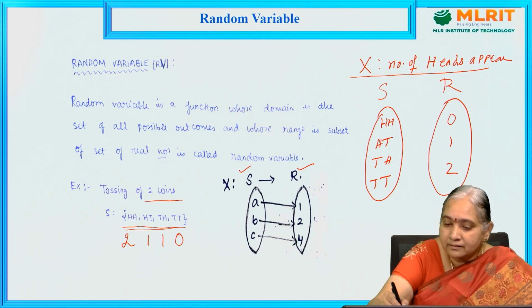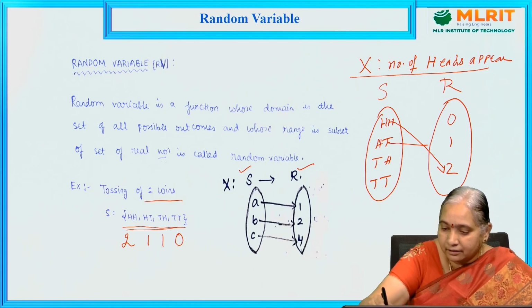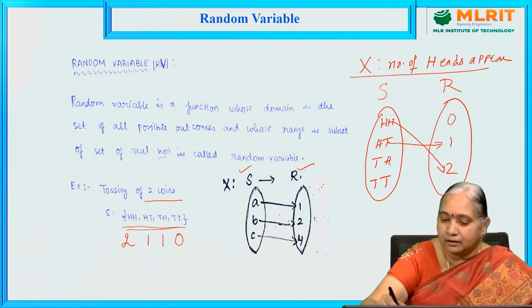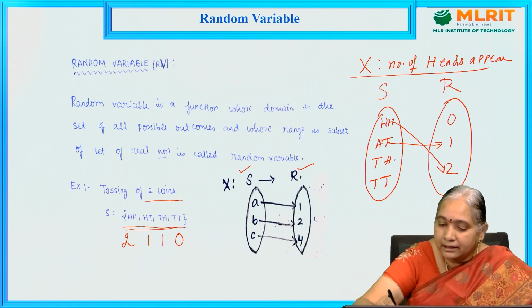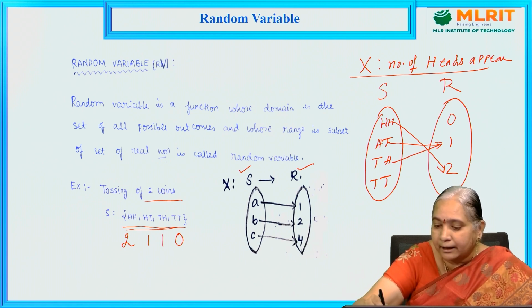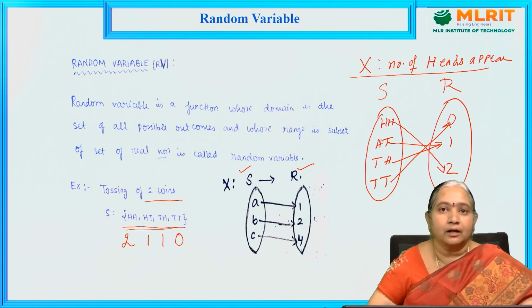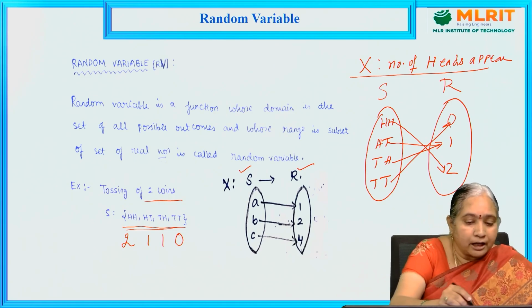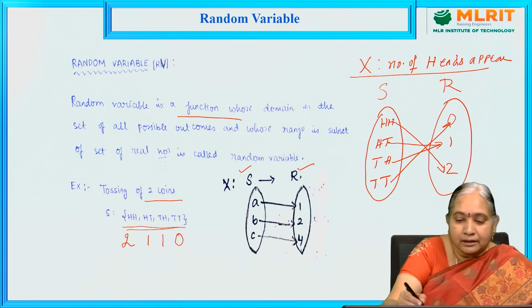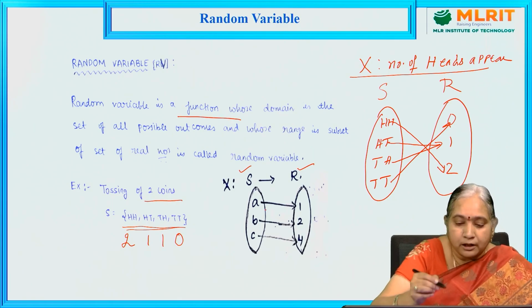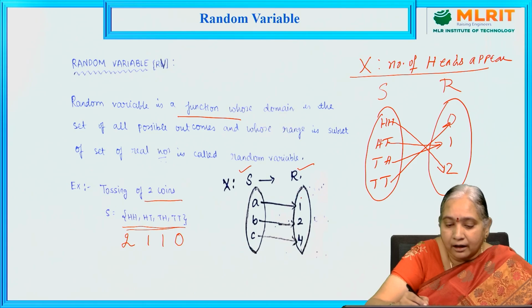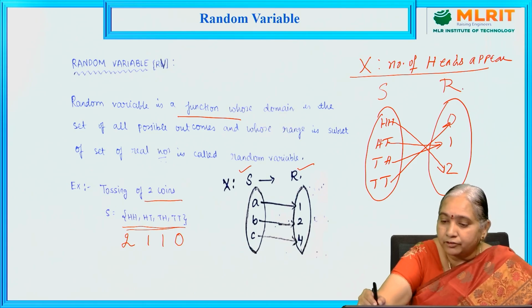In the outcome HH there are 2 heads, so this is mapped to 2. In the outcome HT there is 1 head, so this is the mapping. TH: here also 1 head appeared. TT: no head appeared, so this is 0. So a random variable is a function. The domain is the set of all possible outcomes and the codomain or range is a subset of real numbers.